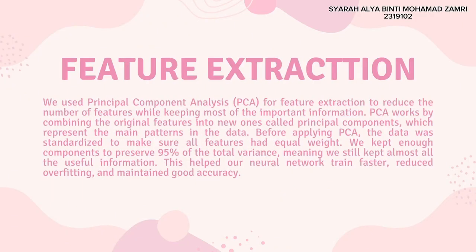Next, we applied feature extraction using PCA. PCA helps reduce the number of features while keeping most of the important information from the dataset. It does this by transforming the original, often correlated features into a smaller set of new features called principal components. In our case, we kept enough components to preserve 95% of the data's variance, which means we still retained almost all the useful information. This made our BPNN train faster and reduced overfitting, while maintaining strong predictive performance.